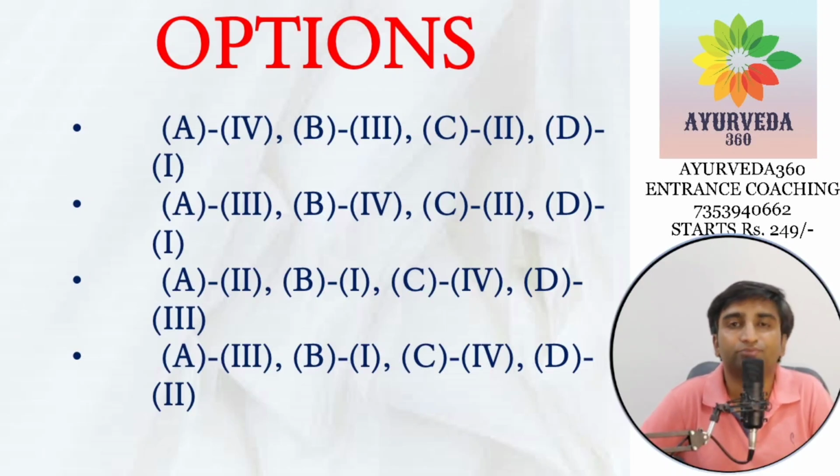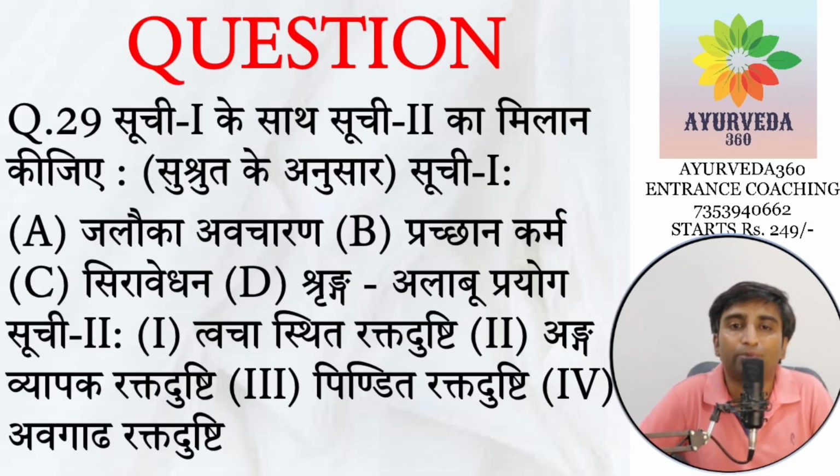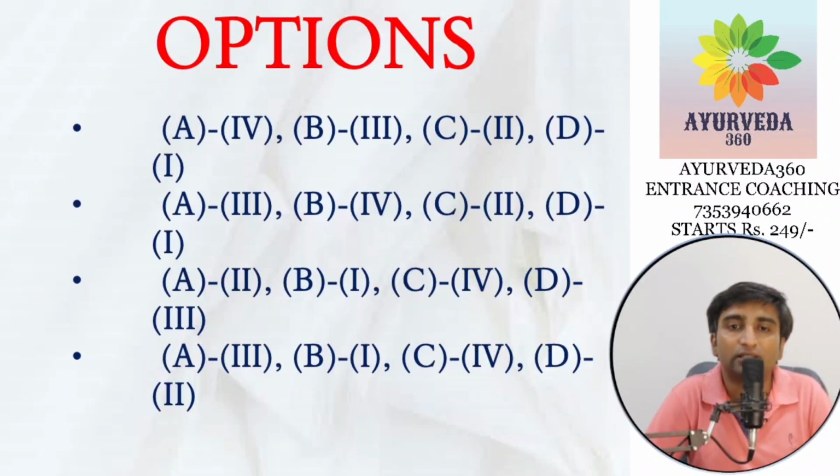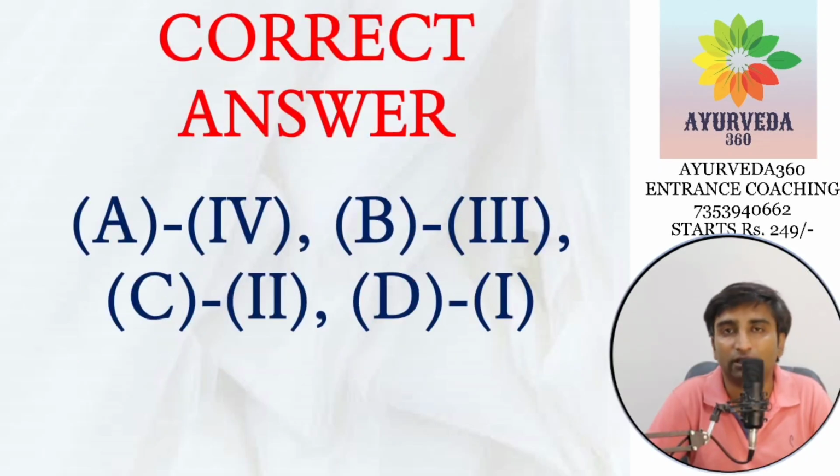Match the following type. So Prachana, Jalauka, Siraveda and Alabu. So most probably Siraveda everybody will be aware. Anga Vyapaka Rakta Dushti, Siraveda, C2. C has to be the 2 one. Is there any option with C2? Okay, there are 2 options, the first and second. So it has to be between 1 and 2 only. That is how you have to attend these questions. You have to get one of them right and identify which of the options are having that. Be confident in that. Then the remaining one can easily be conquered by analyzing that particular answer.